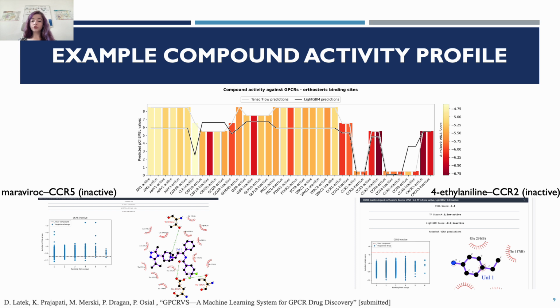This compound profile shows for which GPCR the compound activity is the highest and to which GPCR it binds with the highest affinity. Lines in the plot correspond to predictions in TensorFlow, gray, and LightGBM, black. The colors of the columns represent the AutoDock Vina results for the binding affinity. The predicted activity of the tested compound is shown as a red line and is juxtaposed with experimental activities of known compounds of a certain receptor. With a highly active compound, the red line crosses through the points indicating the results for the known active compounds.